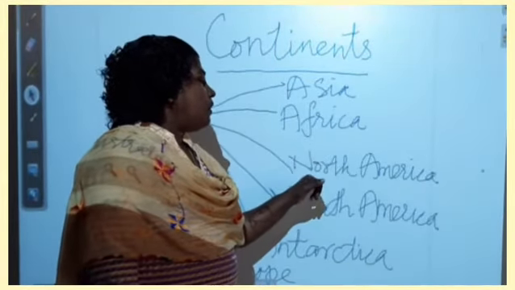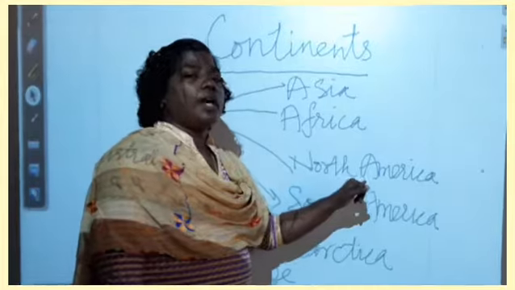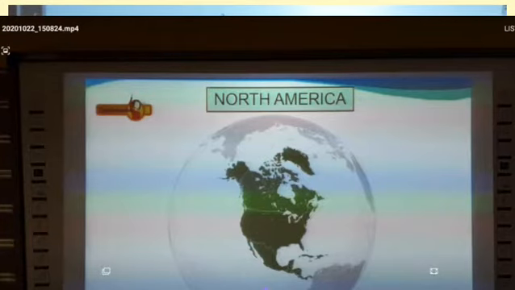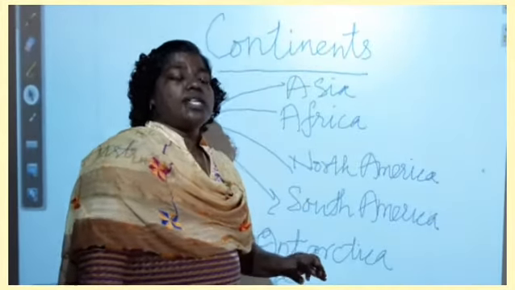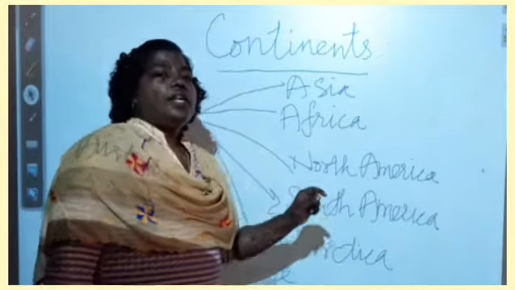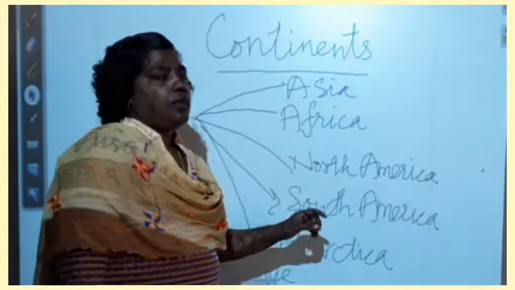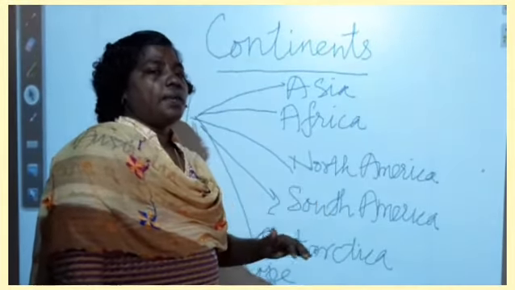Okay, and the third largest continent is North America. North America is the third largest continent, and there is a narrow stretch of land called the Isthmus of Panama that joins it with South America.